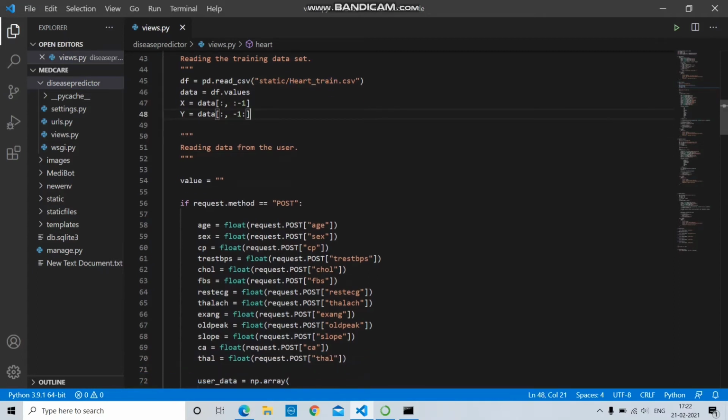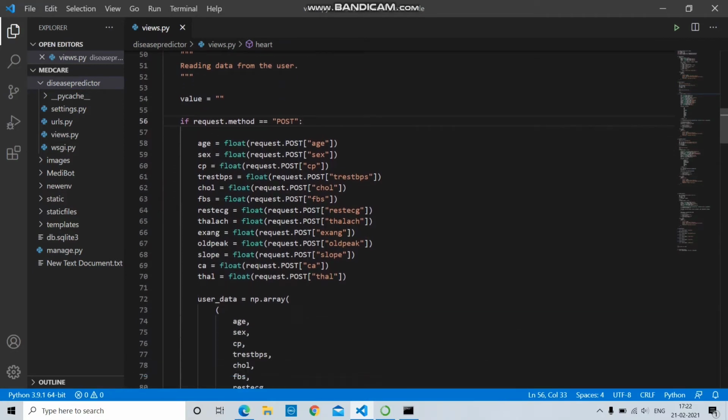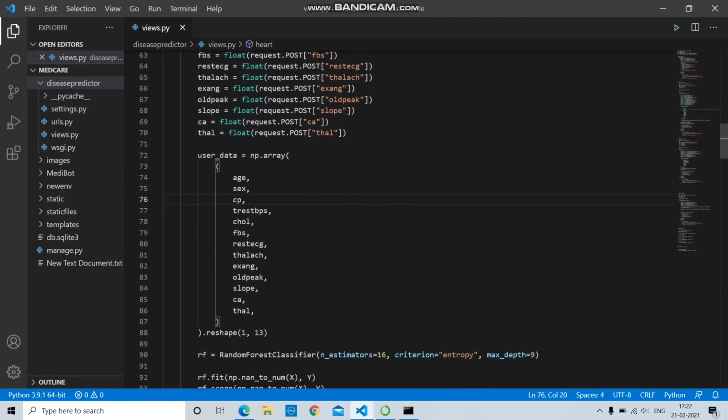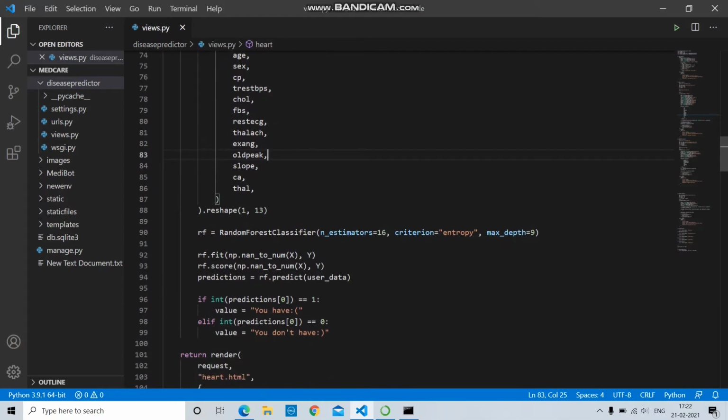Then we need to read data from the UI, which is an incoming new test case. If request.method is equal to POST, then I assign the values which I get from the UI to other variables. Then I assign the values in an array using NumPy. I create an object for random forest and call methods such as fit, score and predict. I have passed the training data to fit and score, and passed the current data to predict.